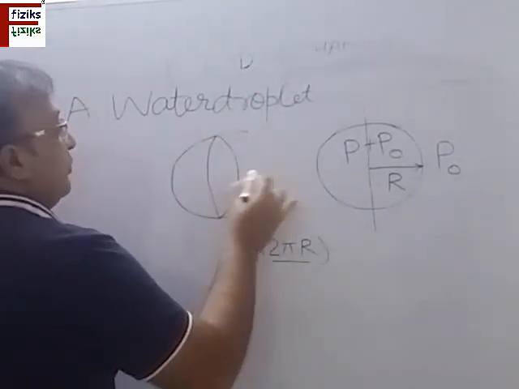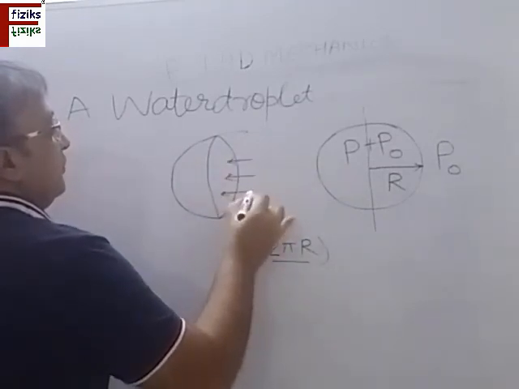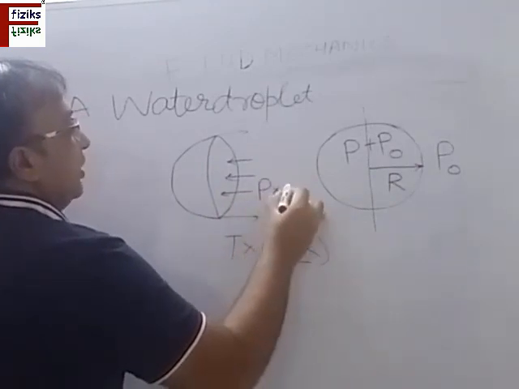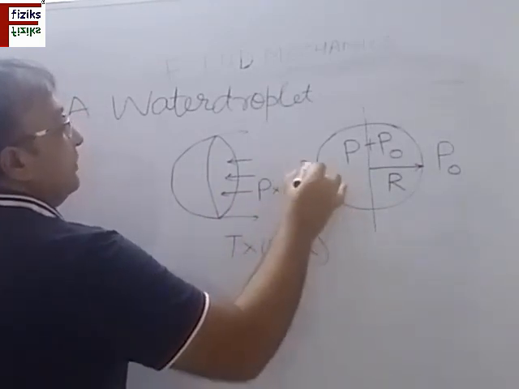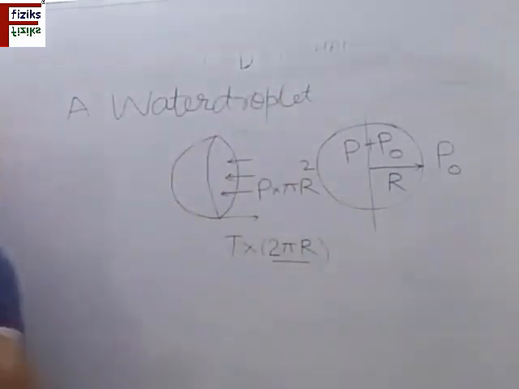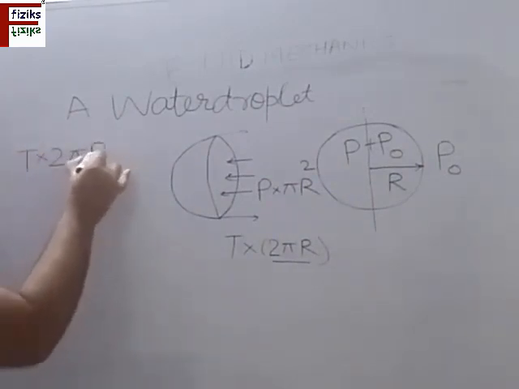Now this force is balanced by again the excess pressure force, which is equal to P into the projected area, pi r square. Excess pressure multiplied by the area on which this is acting, the projected area. Now for equilibrium, these two forces must be equal.